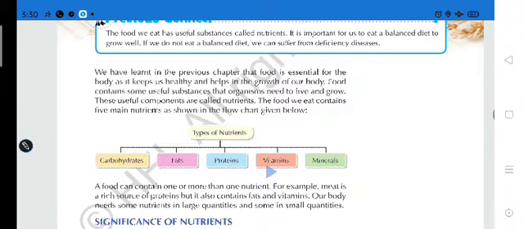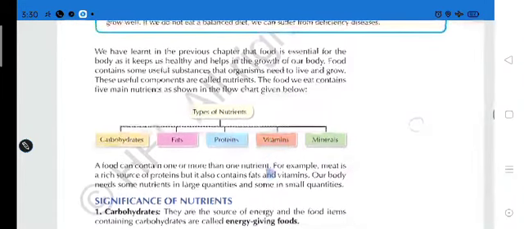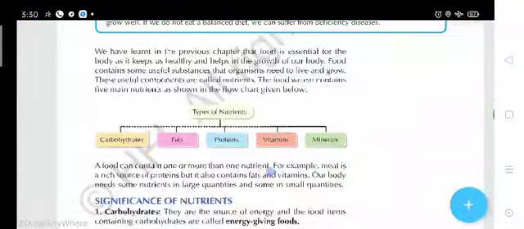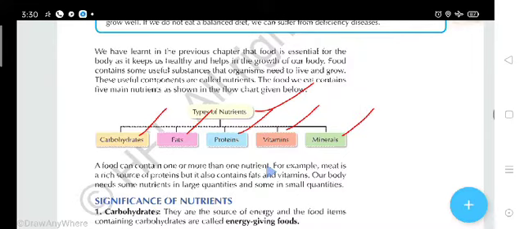These useful components are called nutrients. Here we will discuss the types of nutrients which are present in our diet. We will discuss the essential components, that is carbohydrates, fats, proteins, vitamins and minerals.